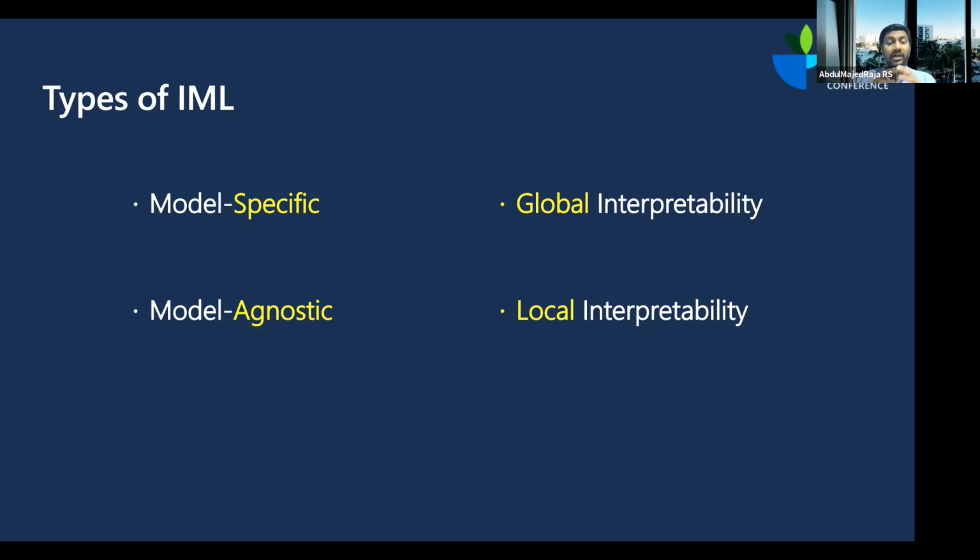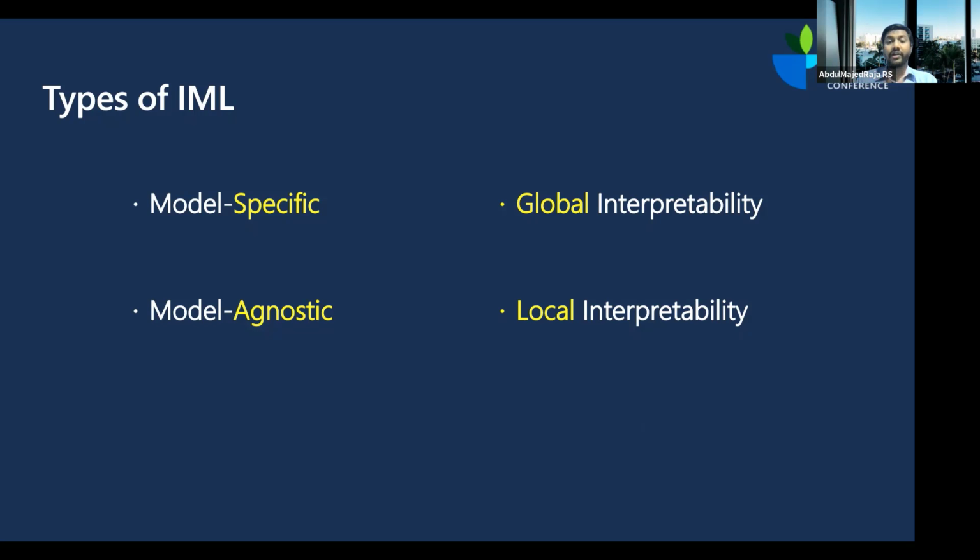So for example, let's take credit card default as an example. You can have a machine learning model with global interpretability. The interpretable machine learning method can tell you that if somebody doesn't receive a salary for the last 3 months, then they have a high likelihood of defaulting. And this is something that you would get to know from your variable importance plot. Maybe there is a feature called last 3 months salary, and when that is low, there is a high chance of that person defaulting. This is at a global level.